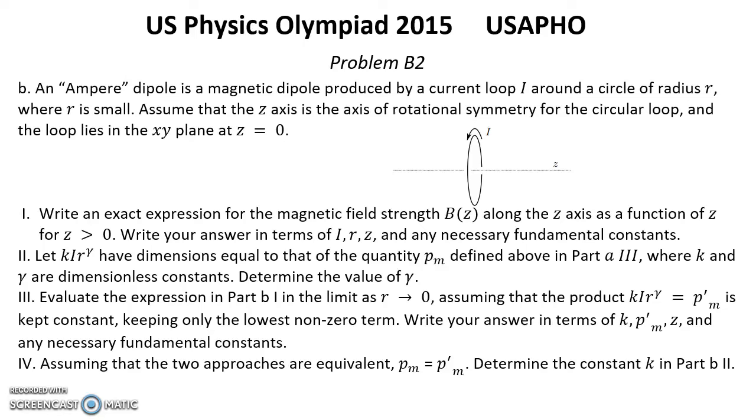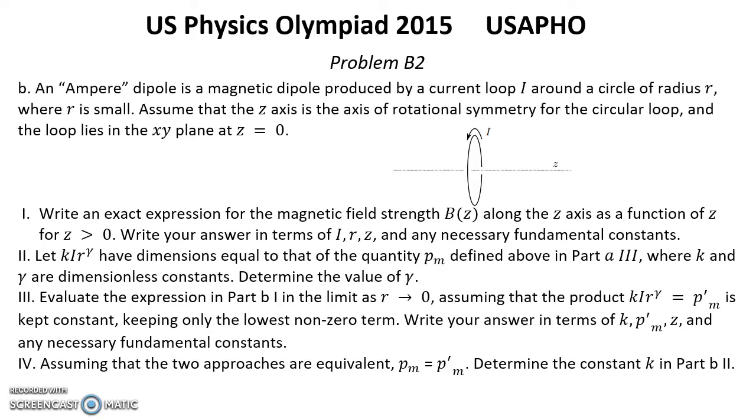Second question. Let K I R to the power gamma have dimensions equal to that of the quantity Pm defined above in part A3, where K and gamma are dimensionless constants. Determine the value of gamma. Question 3.